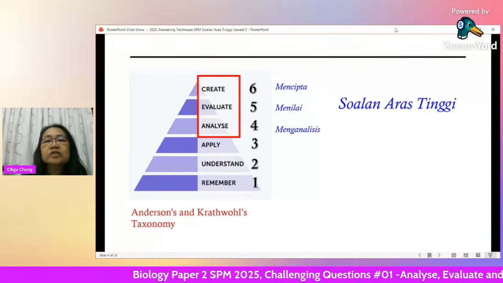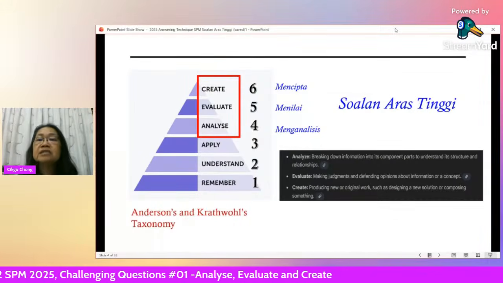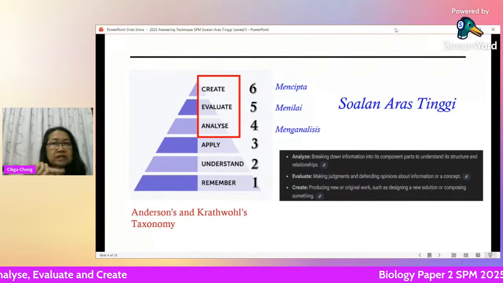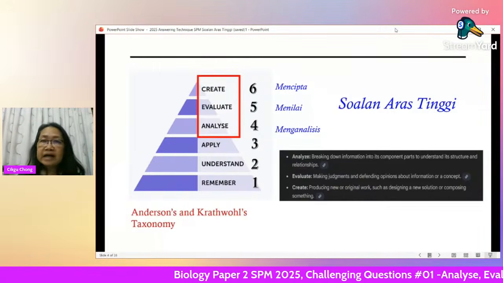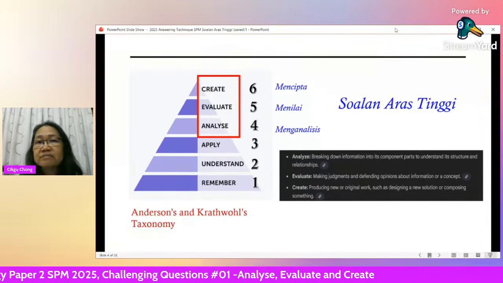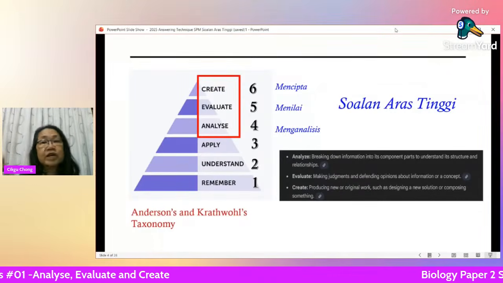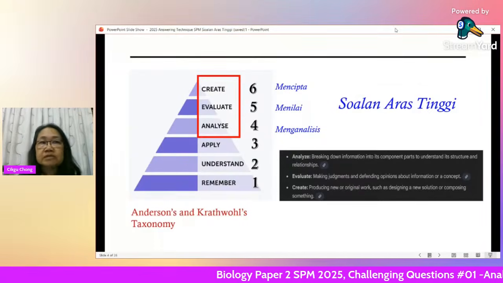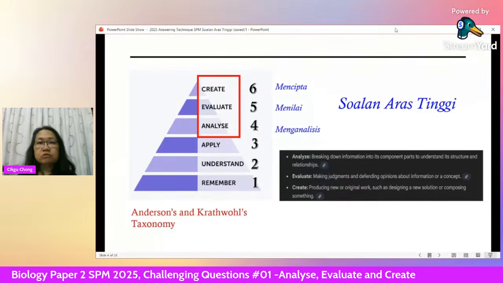So what is actually analyzing? Breaking down information into its component parts to understand its structure and relationship. For example, they give you a graph, and you see the graph line going up and up and up, right? So analyze the relationship between your MV and your RV. That is analyzing. Normally graphs, diagrams, charts, you analyze and you explain the relationship. Evaluate, making judgment. So is this correct? Justify. Is this method good or not good?